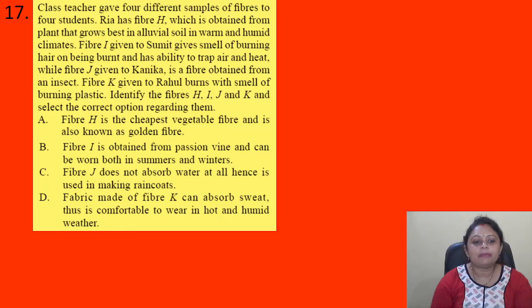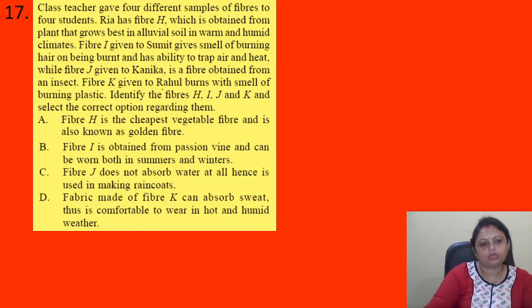Options are A. Fiber H is the cheapest vegetable fiber and is also known as golden fiber. Okay. Then B. Fiber I is obtained from a passion vine and can be worn both in summer and winter. C. Fiber J does not absorb water at all, hence it is used in making raincoats. D. Fabric made up of fiber K can absorb sweat, thus it is comfortable to wear in hot and humid weather. Okay, so we have to find out the correct option.